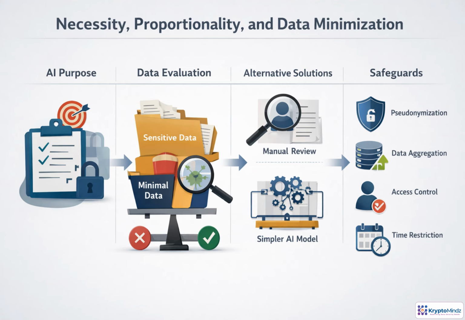Necessity and proportionality create a useful pause before building or deploying AI. Tie the model to a specific, legitimate purpose. Then challenge every data element. Does the system truly need it, or would fewer features, shorter retention, or a simpler method work? If automation is justified, reduce exposure through safeguards such as pseudonymization, aggregation, access controls, and purpose limits. The DPIA should show that privacy risk was designed down, not accepted by default.